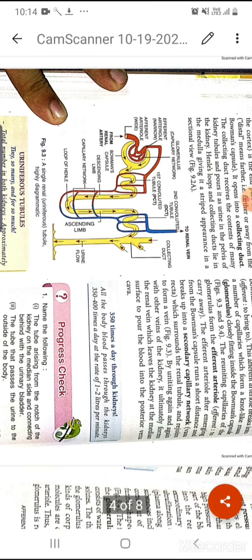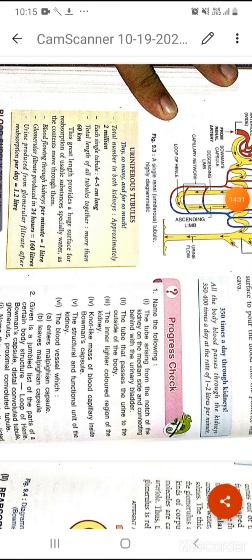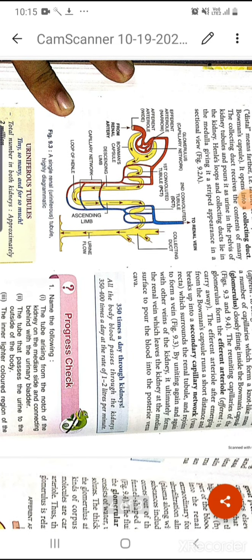Okay, so the Malpighian corpuscle and the proximal convoluted tubule are present in the cortex part of the kidney, and the loop of Henle, the distal convoluted tubule and this collecting duct are present in the medullary part of the kidney.